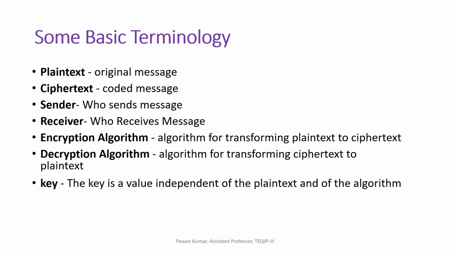Some basic terminologies: plain text, that means the original message; ciphertext, the encrypted message; sender, who sends the message; receiver, who receives the message; encryption algorithm, the algorithm that is used to transform plain text into ciphertext; and decryption algorithm, for transforming ciphertext to plain text. Key is a value that is independent of the plain text and the algorithm.